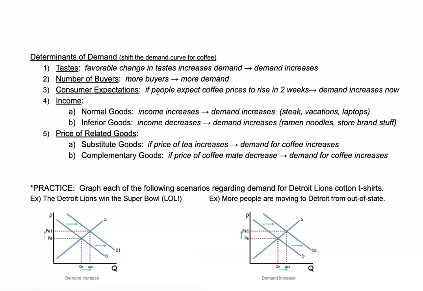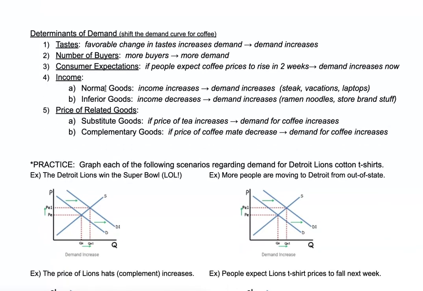Expectations. If I feel coffee prices are going to go up in 2 weeks, I'm going to go out and buy a ton of coffee right now before those coffee prices go up. That would also increase demand. What if I earn more money? Well, as long as it's a normal good. If I earn more money and it's a normal good, demand would increase, because the definition of a normal good is that if income goes up, demand goes up. If income goes down, demand goes down.